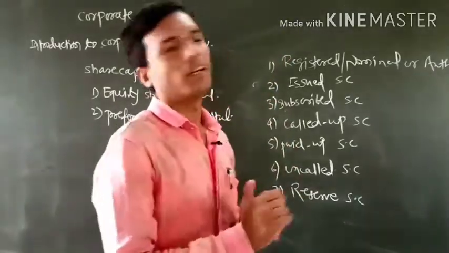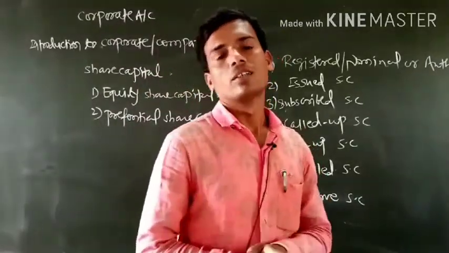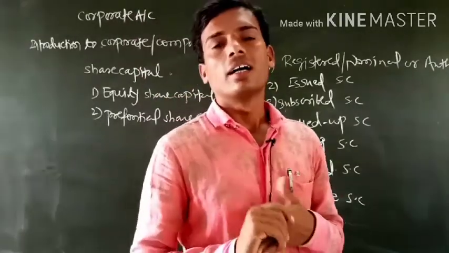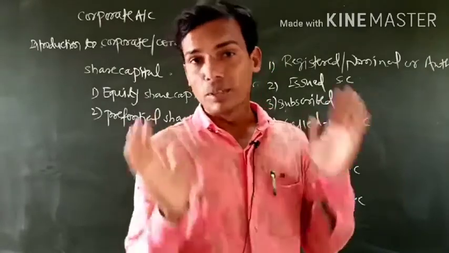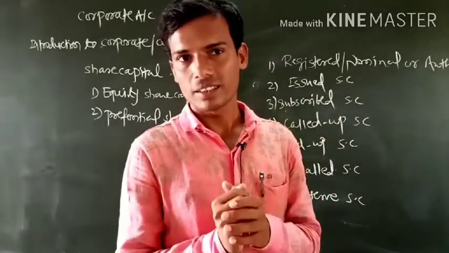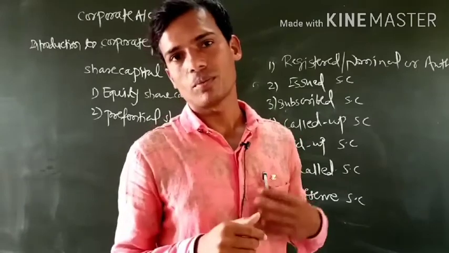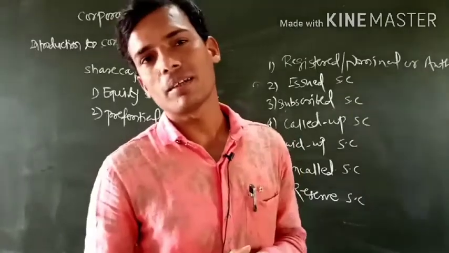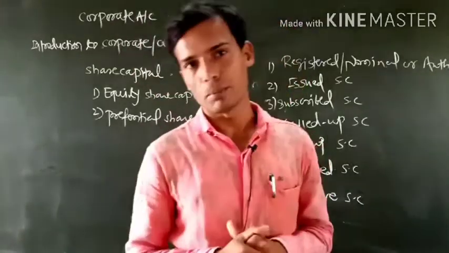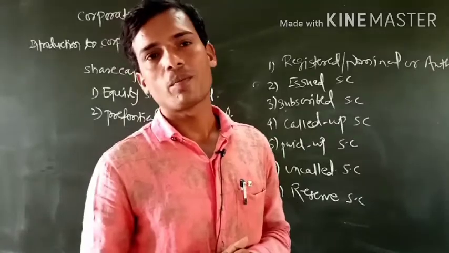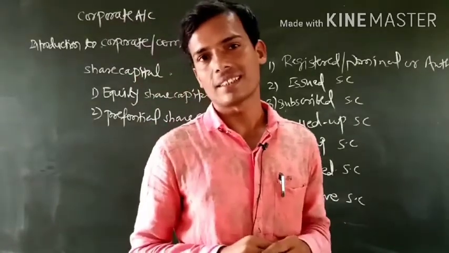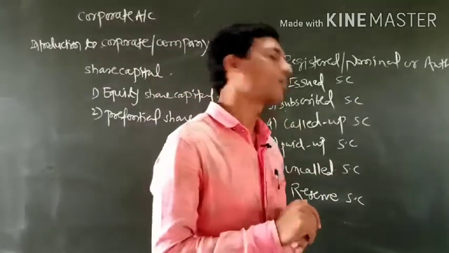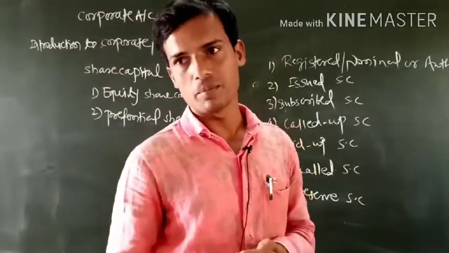Now next one, uncalled share capital. Uncalled share capital means that share capital, that money, which the company has not received from the shareholders. The company was demanding money, but the shareholders were unable to make the payment, and due to some reasons the company has not received that money. So that money is called uncalled share capital.